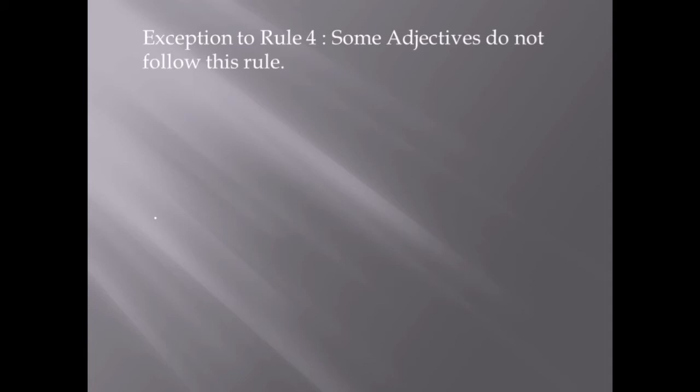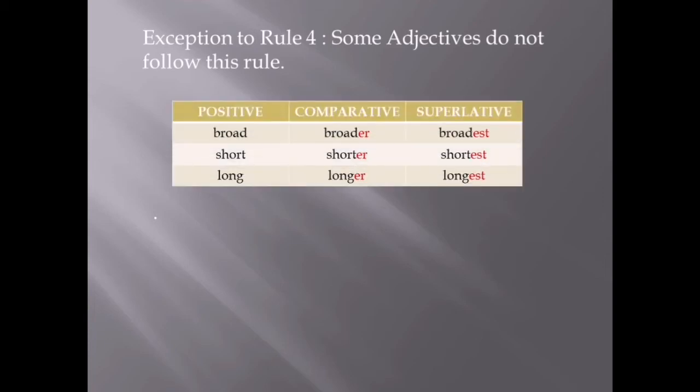A few exceptions to this rule 4 where the adjective does not double the last consonant. Like broad has a D at the end, but D does not get doubled up for comparative and superlative degrees. It simply becomes broader, broadest. Means the simplest rule is applied to these: short, shorter, shortest, long, longer, longest.